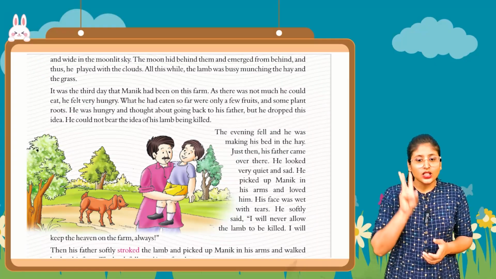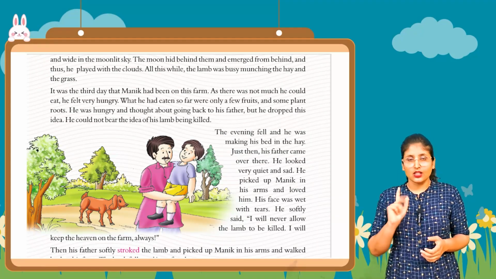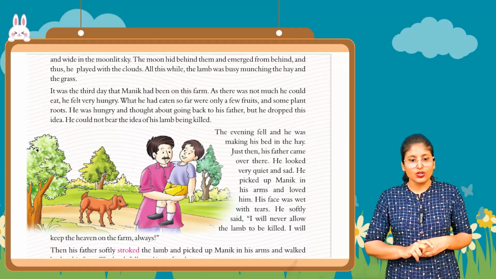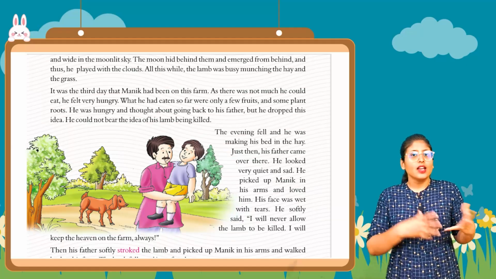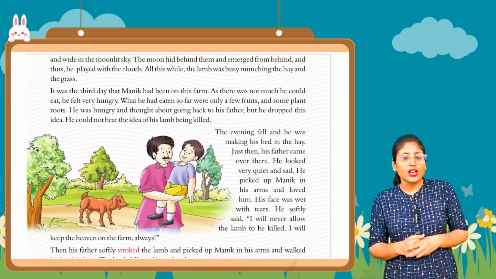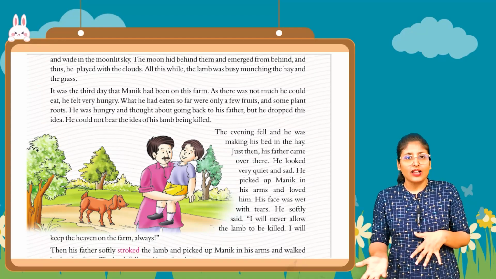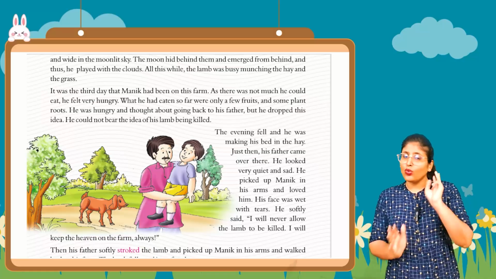It was the third day that Malik had been on this farm. 3 दिन से वो उसी फार्म में थे. There was not much he could eat. उस फार्म में they do not have anything. है ना? Why did they come to this farm? Because he is afraid that someone will kill my lamb. Okay, that's why they came to their father's old farmhouse. Okay, but it was the third day.